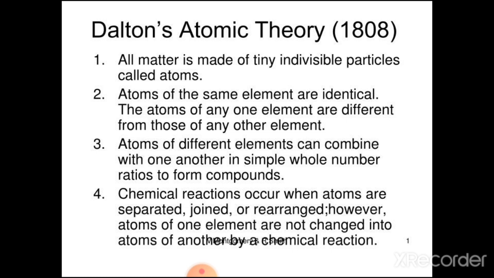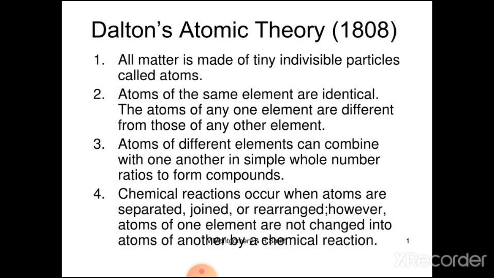Fourth assumption: a chemical reaction occurs when atoms are separated, joined or rearranged. However, atoms of one element are not changed into atoms of another by a chemical reaction.